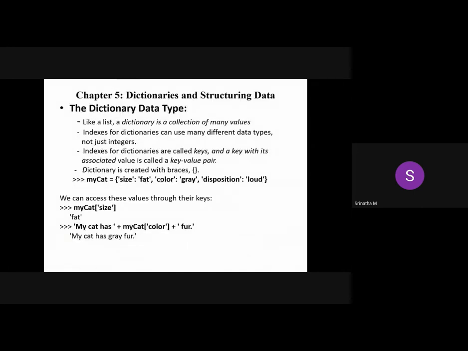This key and the value, this pair, is what I call one item, a key-value pair. A dictionary is created with braces. This is the syntax to create a dictionary by using curly brackets, or braces. This is an example to create a dictionary: myCat equals one item, size and this value, then one more key and value, one more key and value. Please remember this syntax. Key-value pairs are separated with a colon, and items are separated by commas.